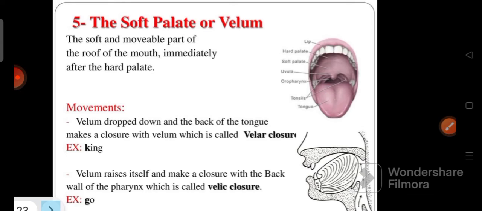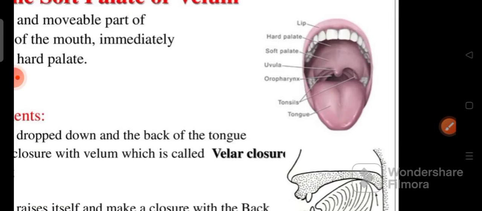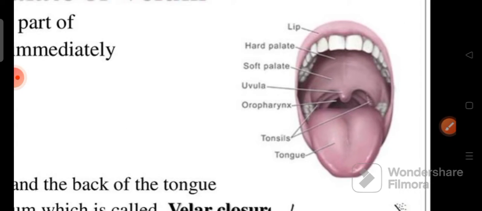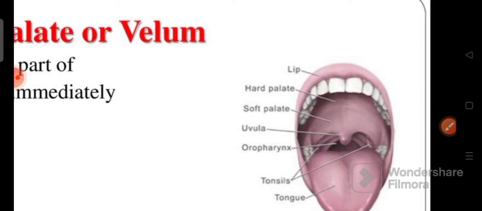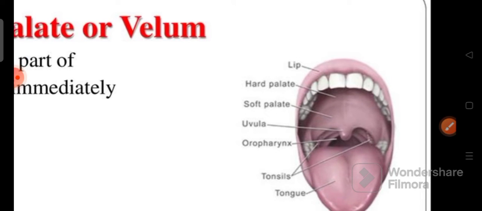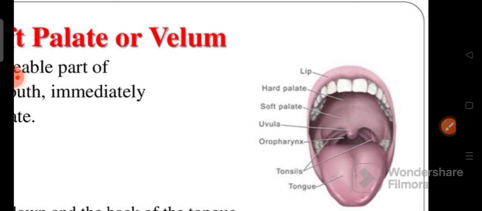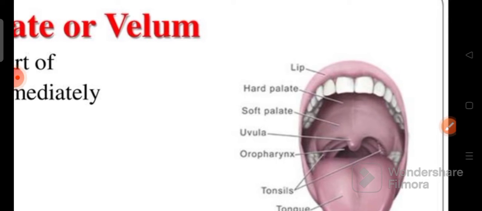For example, when you say yeah, the front part of the tongue moves toward the hard palate. Next one, the soft palate or velum. You can see where the soft palate is. The soft palate is between the hard palate and the uvula.